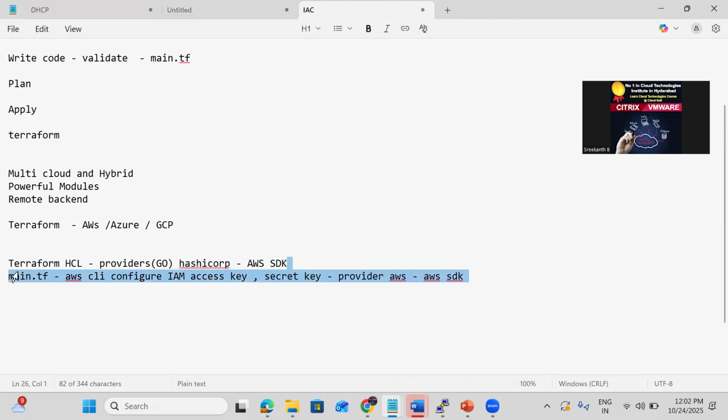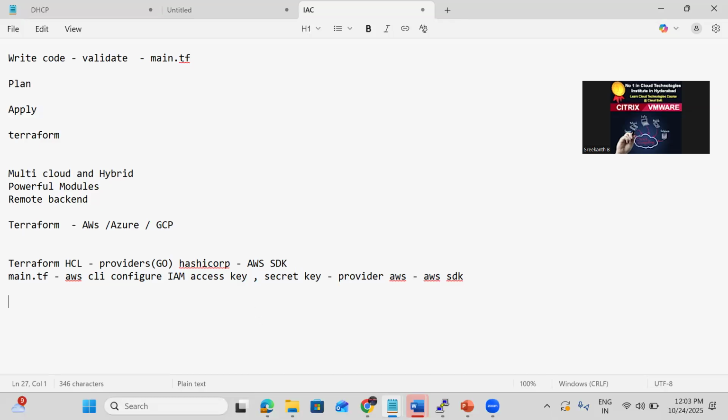If it is Azure, then the Azure provider is used, and with Azure authentication it communicates. Each provider has its own authentication method, and a set of resources and data sources. Terraform supports more than 1,000 resources in AWS, and data sources are also available.